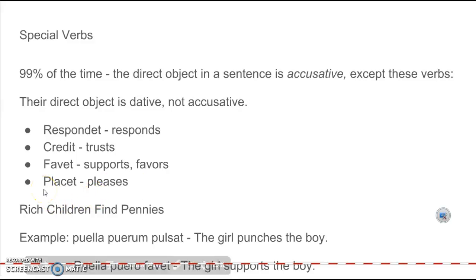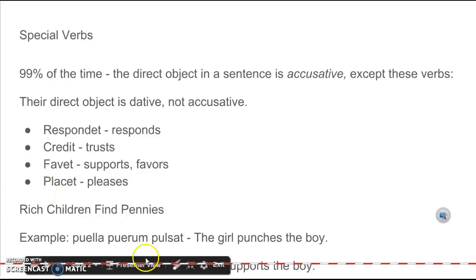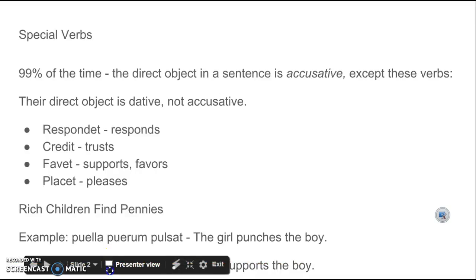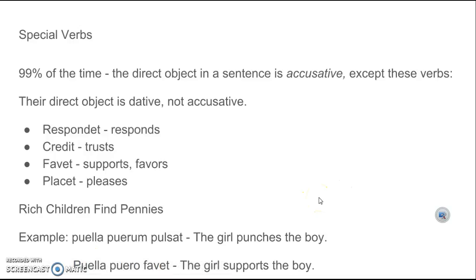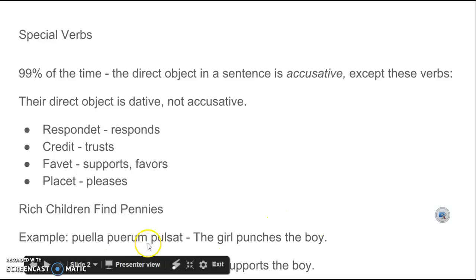And in that section, that's literally all you're identifying. Let me stretch this down a little bit. Okay. So there are two examples on the bottom. The first one is the girl punches the boy, or puella puerum pulsat. Puerum, which is the direct object in this sentence, as you can see, is in the accusative case. It ends in um.